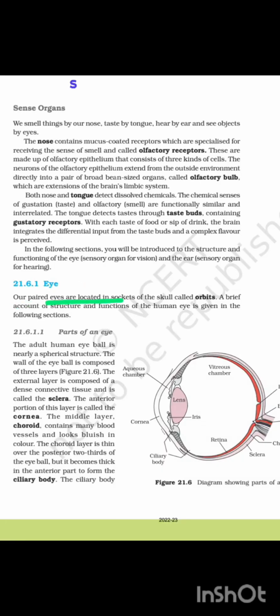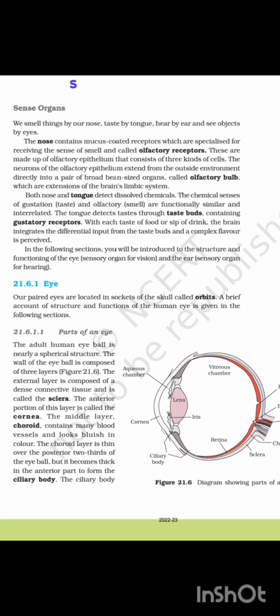21.6.1 Eye. Our paired eyes are located in the sockets of the skull called orbits. A brief account of the structure and function of the human eye is given in the following section. 21.6.1.1 Parts of an eye. The adult human eyeball is nearly a spherical structure. The wall of the eyeball is composed of three layers.